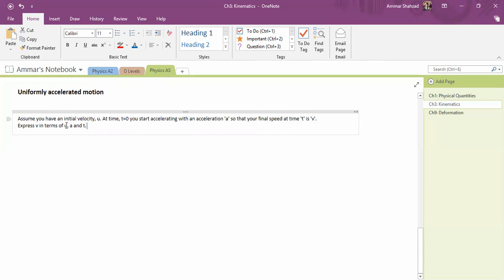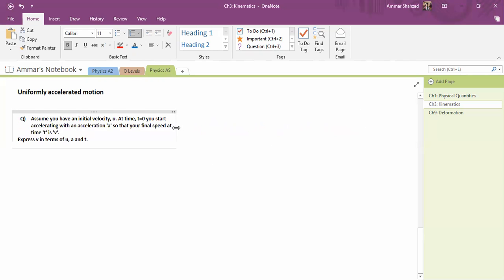I know this sounds a bit confusing, but we'll do it. So this is our question. We need to input the formula of acceleration into these three values given. We need to put the formula of velocity in u, a, t. We'll see. I'll tell you what we are going to do.